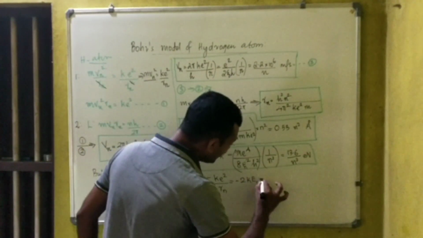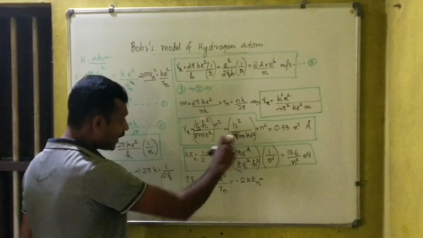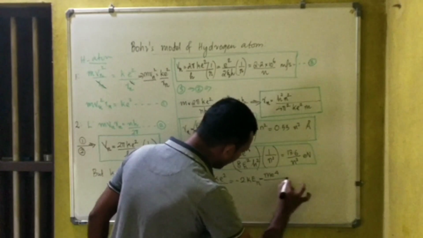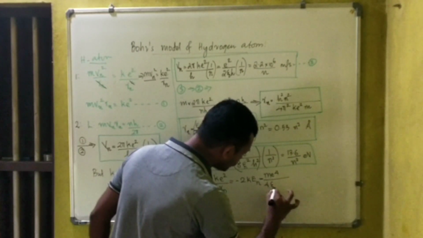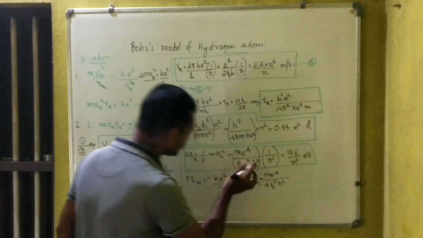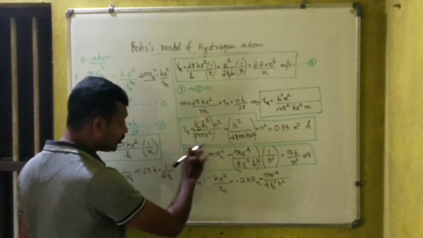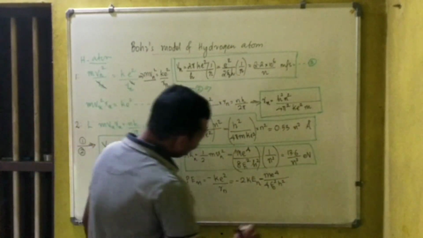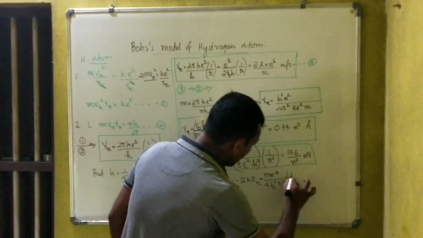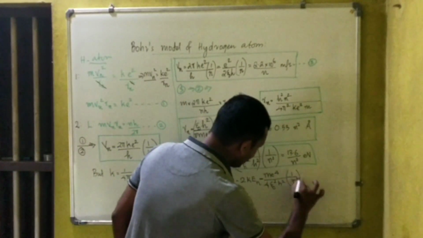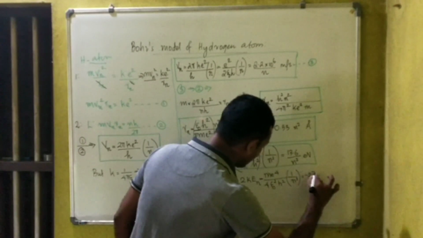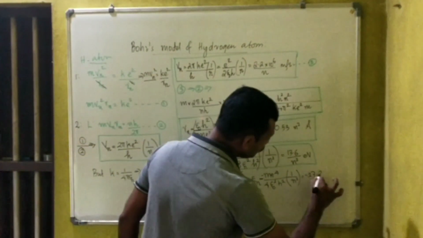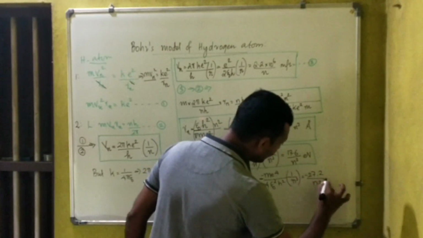So I can say this is equal to 2 Kn, m e raised to 4 divided by 4 epsilon 0 square h square. Kinetic energy double. Double the kinetic energy means you have to multiply with the 2. 2 by 8 is 1 by 4, into 1 by n square. That is equal to minus 27.2 divided by n square electron volt.